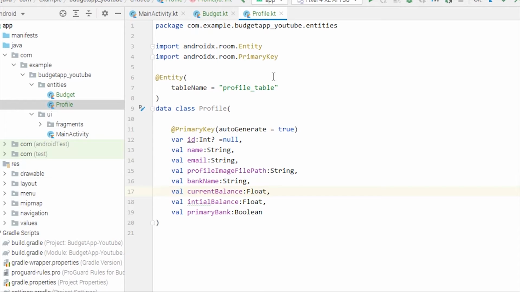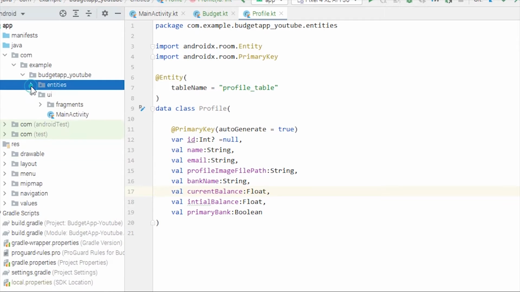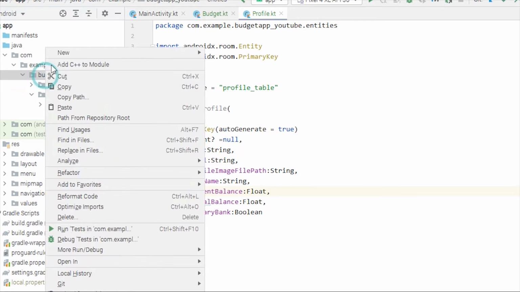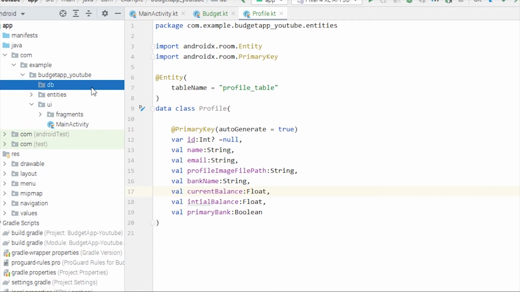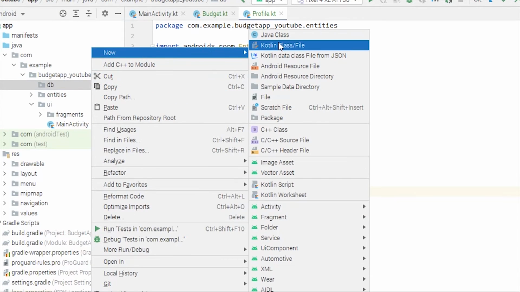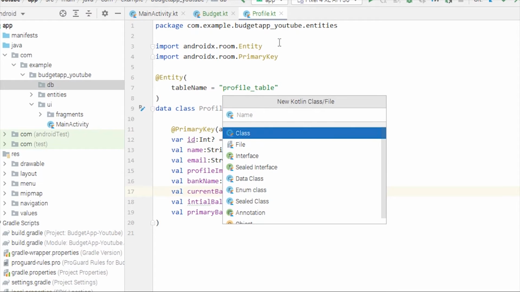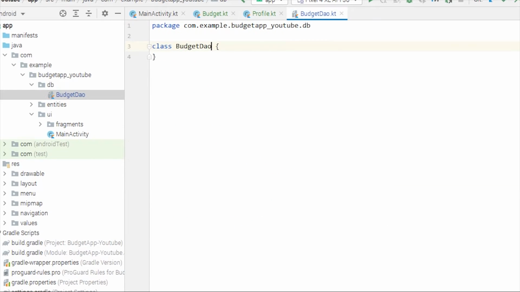So let's create DAOs, data access objects. I'm gonna create another package and name it DB for database. So let's create a DAO for our budget. I'm gonna name it BudgetDao, and this will be an interface.